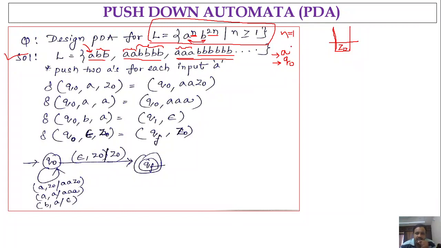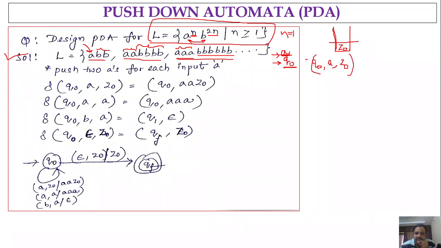So the logic here is, if we are in state q naught and the input is a, and the stack content is Z naught, okay. Let me write here: we are in state q naught, we are considering the input as a, that means the first symbol in the input must be a, comma, and the stack content is Z naught, right? So this is the first case that we are writing.